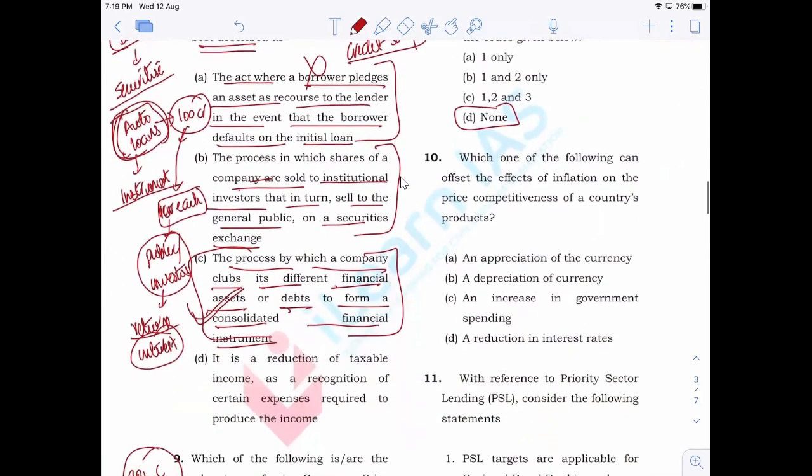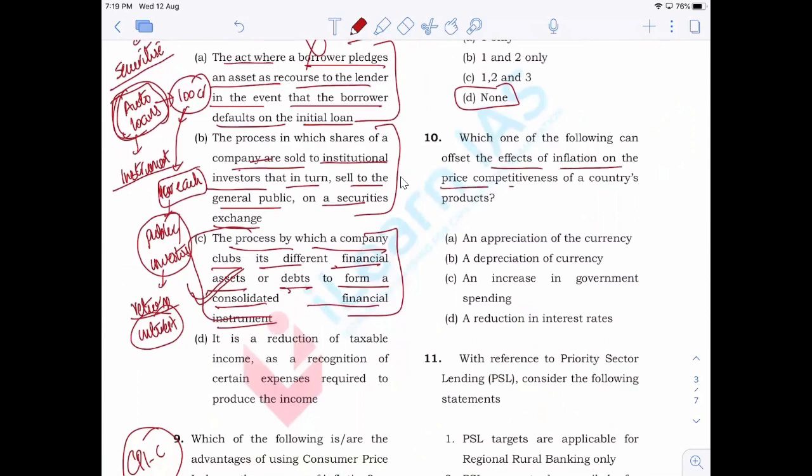Now, which one of the following can offset the effects of inflation on the price competitiveness of a country's product? Suppose there is inflation in an economy, and the cost of production has increased. In that case, what happens? The prices of the product in the international market will tend to increase, right? Because as the cost of production has increased, they will have to sell at higher prices to get profit.